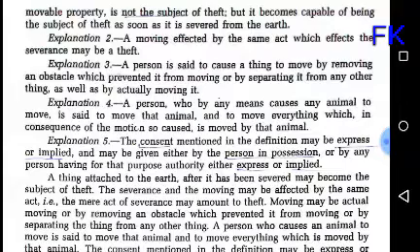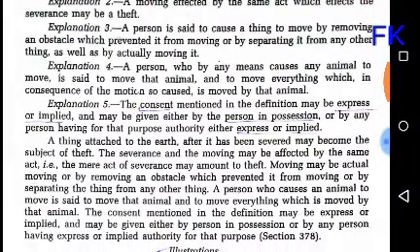Then section 4: A person who by any means causes any animal to move, এজন মানুহে by যিকোনো ধৰণৰ প্ৰকাৰে যদি এটা জীৱ-জন্তুক মুভ কৰাৰ চেষ্টা কৰে is said to move that animal, আৰু to move anything which in consequence of that motion is so caused is moved by that animal.